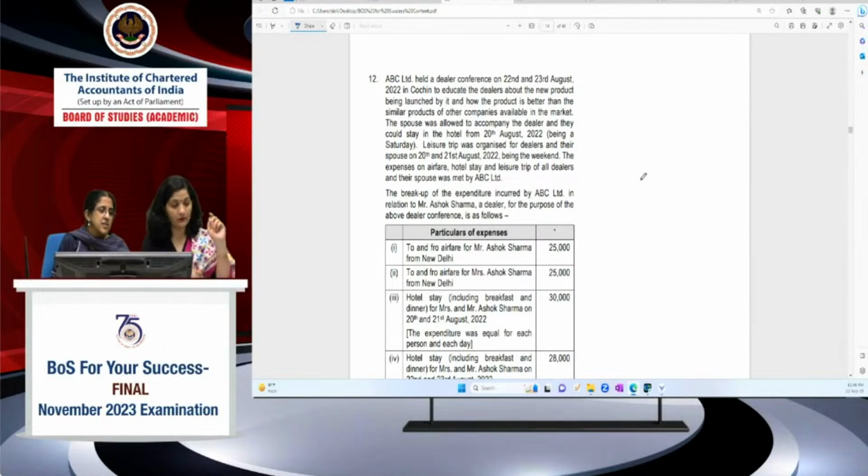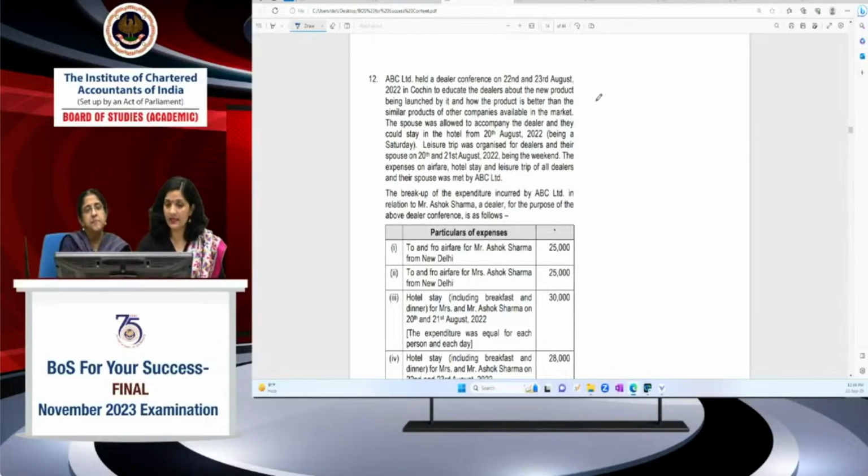Whatever perquisites or benefits are provided by a person to a resident person before this date are not subjected to TDS under section 194R. But for computing the threshold limit, you have to include the whole year. For the 20,000 limit, you have to include that figure. But the benefits provided prior to this date, with effect from 1/7/22, are not subjected to TDS. So you have to keep this date in mind.